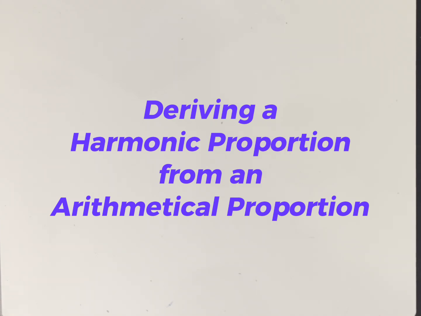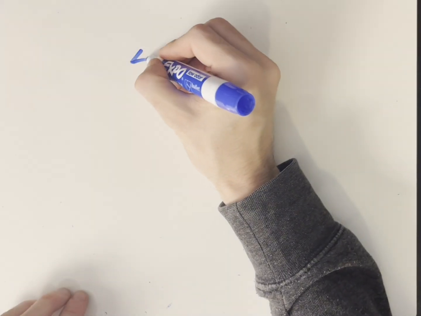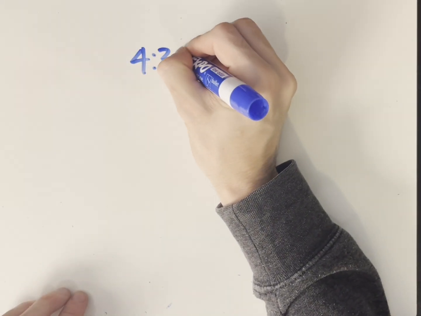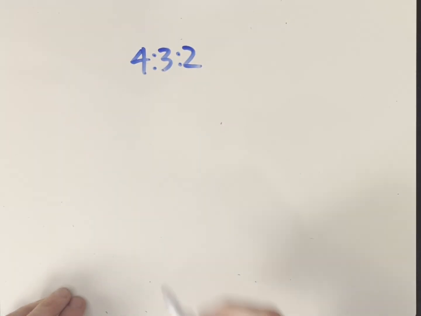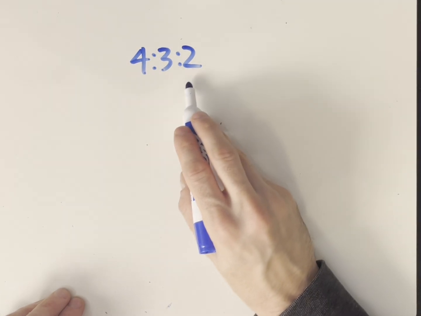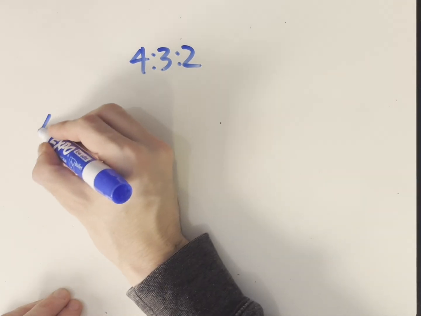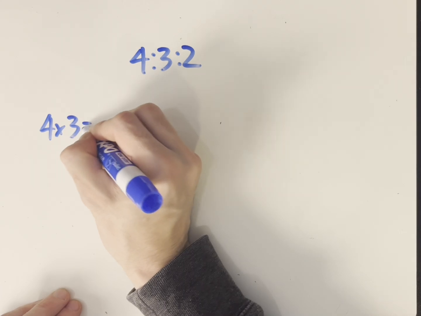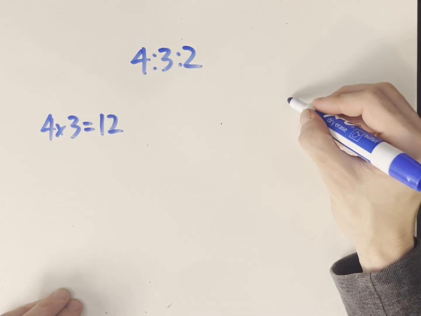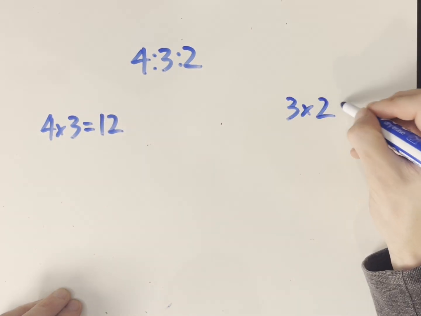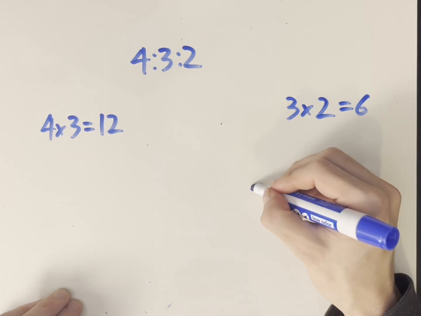Fux, in the chapter dealing with the harmonic division, shows one way to find a harmonic proportion from an arithmetical proportion. In the arithmetical proportion 4 to 3 to 2, the outer components are to be multiplied by the inner component. That is, 4 times 3 equals 12, and 3 times 2 equals 6. The products represent the outer components of a harmonic proportion.